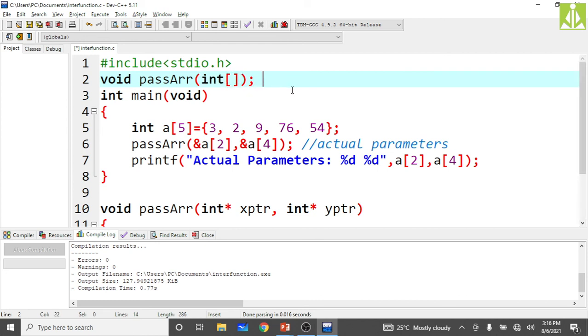Passing a normal variable, int; passing a pointer, int star; passing an array, int with brackets, like this. Remember all these things. When you pass a normal variable, just put the data type of that variable. When you pass a pointer, put the data type followed by star. When you pass an array, put the type followed by the subscript. This indicates that we are going to pass an entire array and we are not going to return anything. This same array I am using, a of 5, 329, 76, 54.